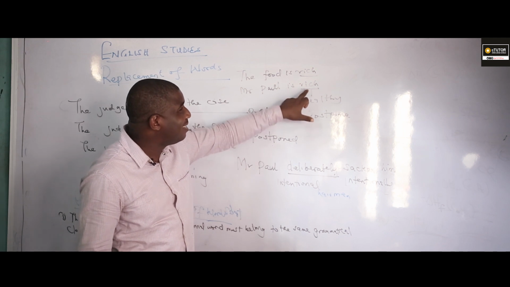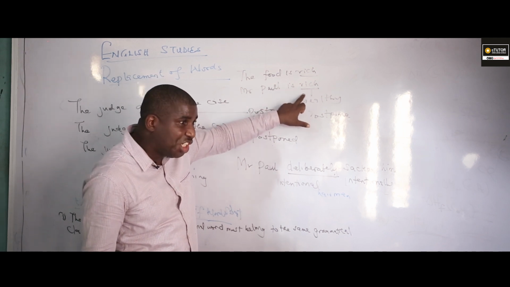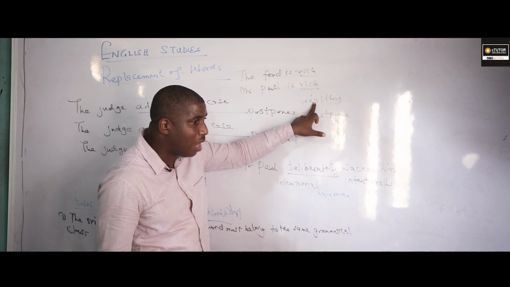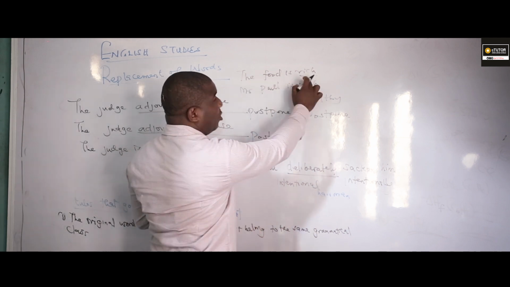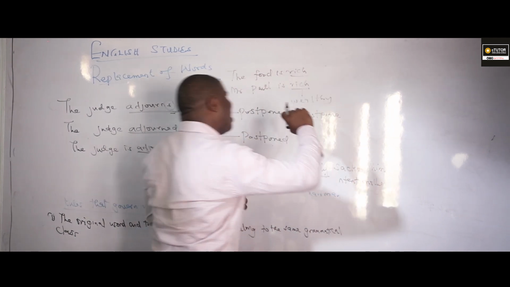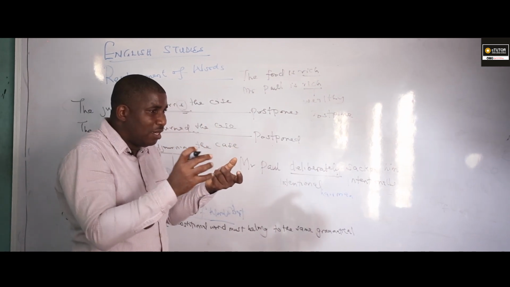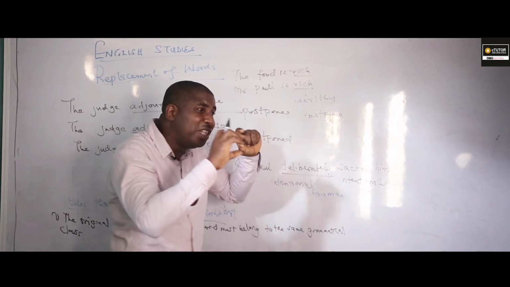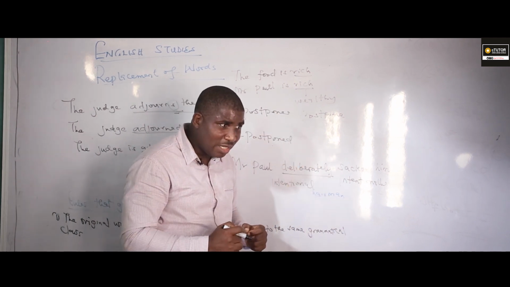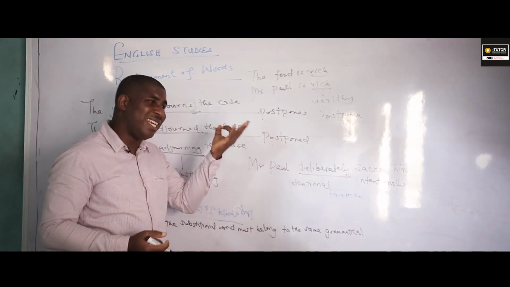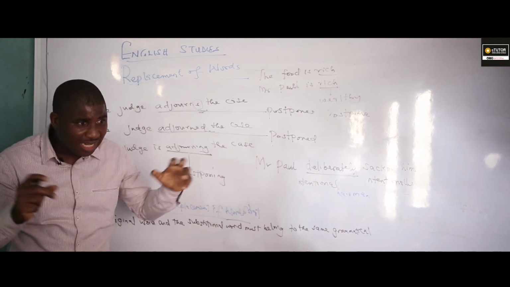So in this context, the primary meaning of rich according to the dictionary is what? Wealthy. But in this context, the food is rich. Rich in this context has a meaning that is deeper, that is different from the what? From the dictionary meaning. So a word can be used denotatively or connotatively in English.